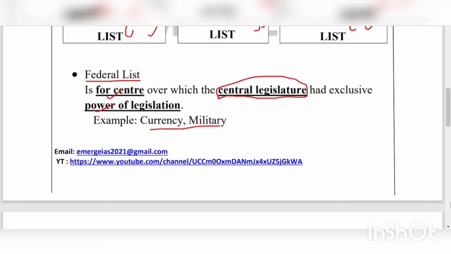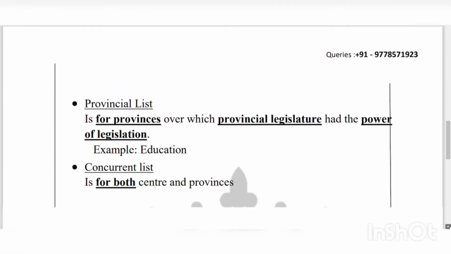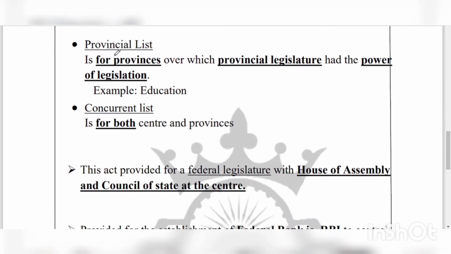And the next point is the provincial list. The provincial list is for provinces, over which the provincial legislature had the power of legislation, like education. Then the next one is the concurrent list. The concurrent list is for both, and the central and provincial legislatures can make rules on that.